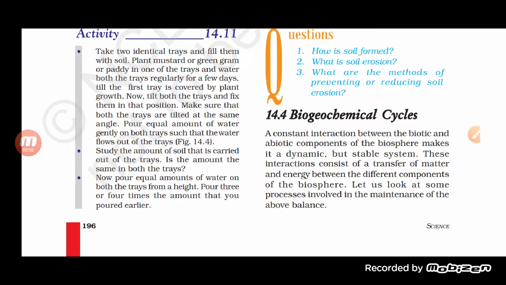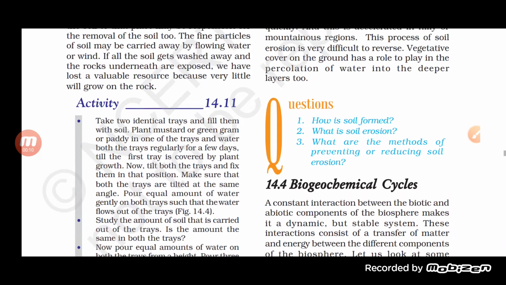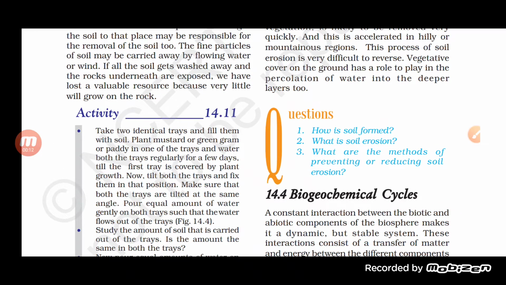So students, in the previous class, in this chapter, we were talking about pollution. We had discussed the different resources provided by nature. You know that natural resources are the resources provided to us by nature, which include water, soil, as well as air.